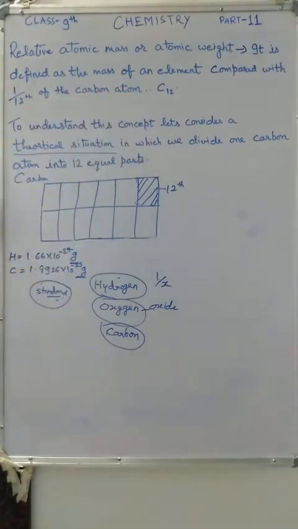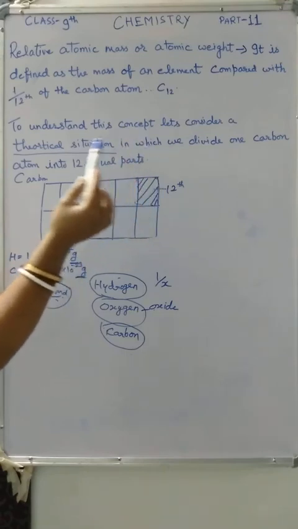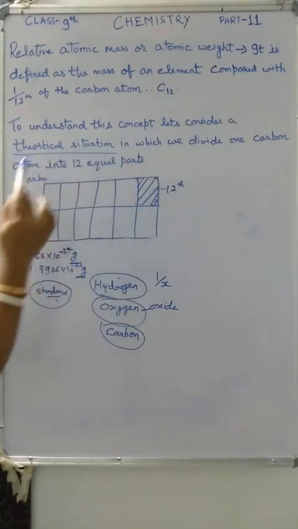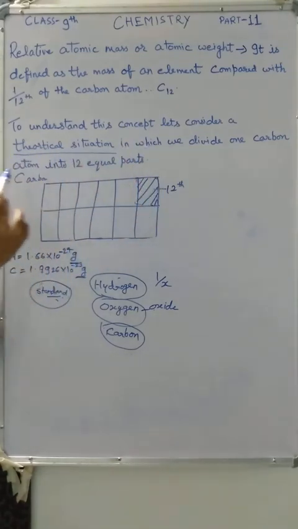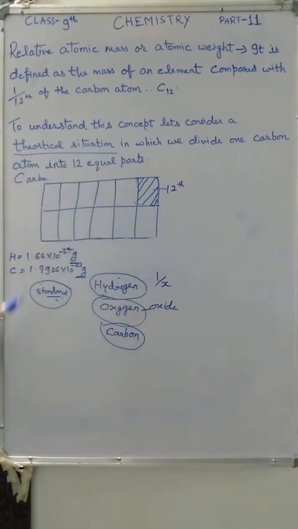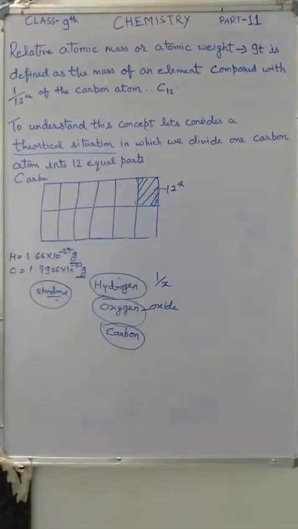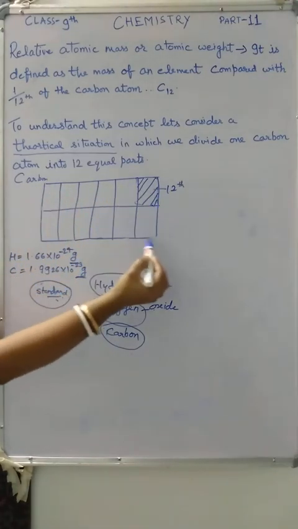To understand this concept, I am going to explain one theoretical situation. Theoretical situation means that practically it is not possible, but for making you understand, I am going to explain it. In this theoretical situation, suppose that this is a carbon atom.